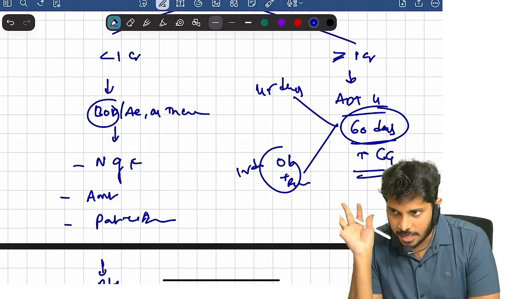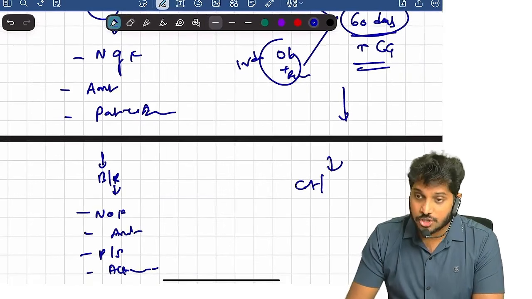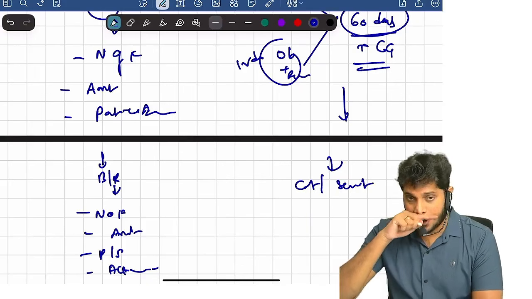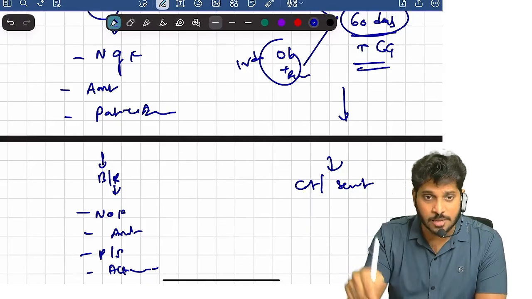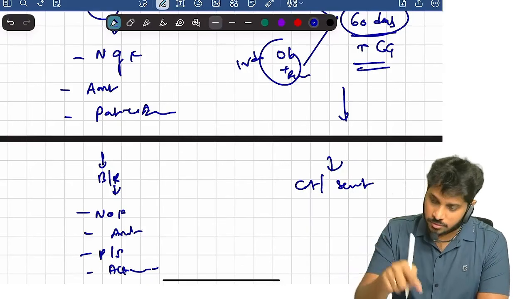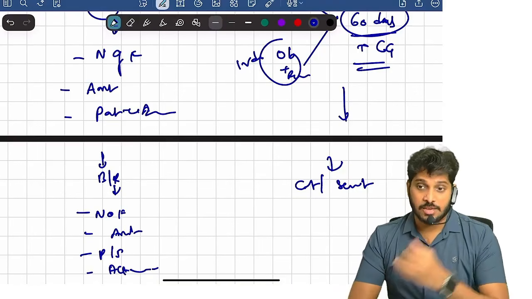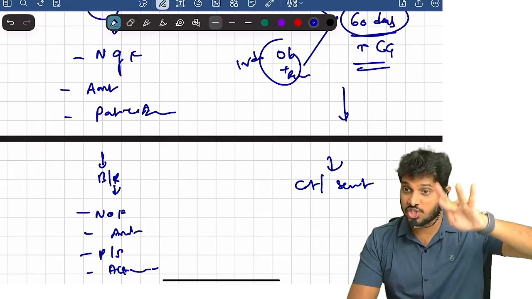Clear? Yes or no? Now this particular duty is applicable for cost auditor and secretarial auditor as well. Cost auditor appointed under section 148, secretarial auditor appointed under section 204. They are also liable for reporting of fraud as per this particular ADT 4.